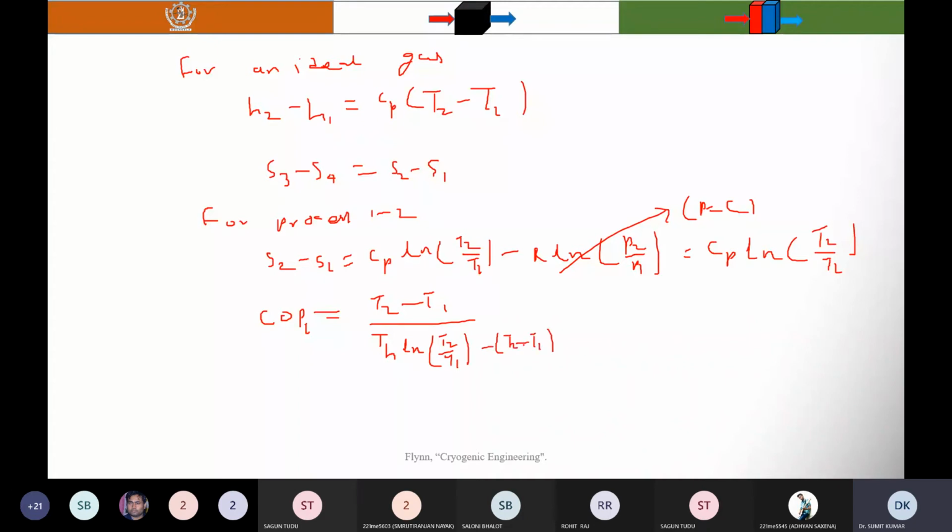So this is the COP for the ideal refrigerator.